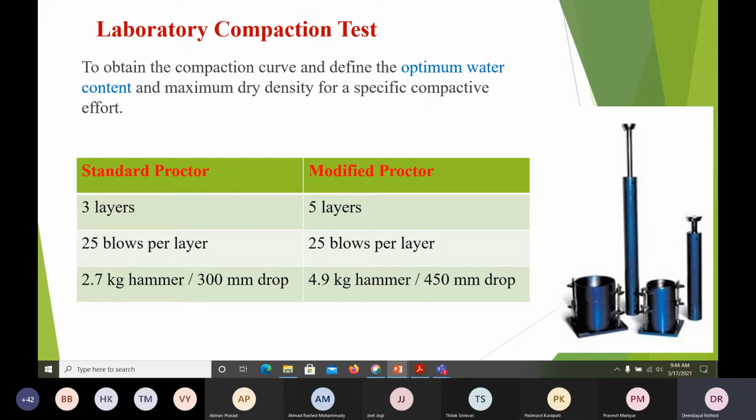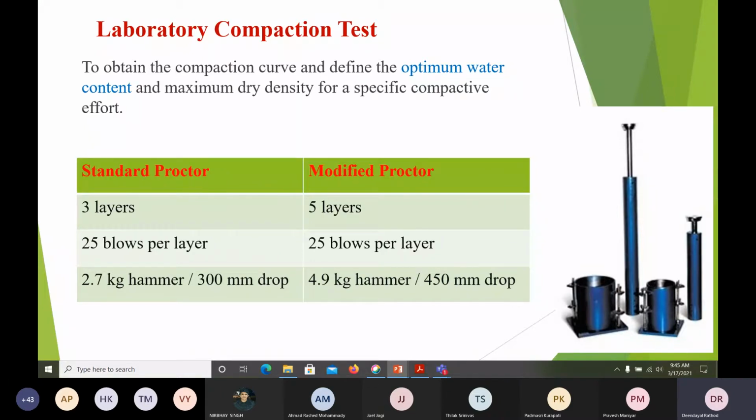Why silence? What density is it? We are adding water to it. It is partially saturated. A compaction. Bulk density only, no? Bulk density, normal density, okay, bulk density. We can find the dry density also.